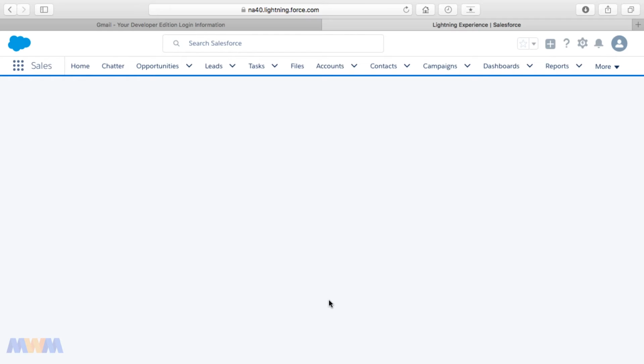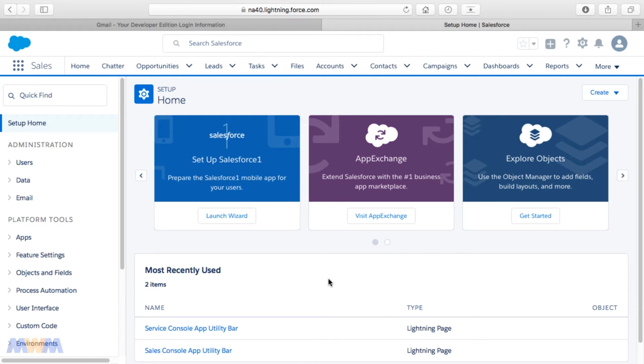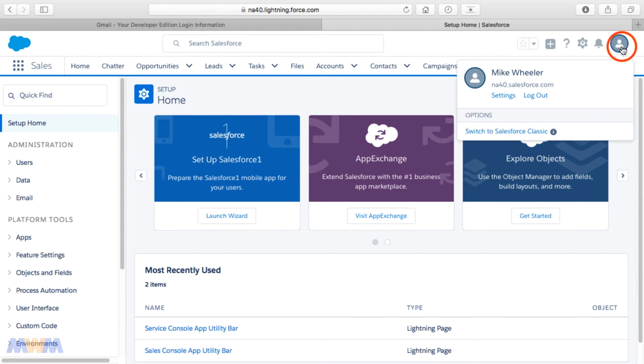And so now that we're logged in, we are in the new Lightning Experience interface. I want to show you how to switch to Salesforce Classic. A lot of what you're learning in this course is going to be in Salesforce Classic, and some of my courses deal more with Lightning Experience. So I want to show you how to switch back and forth between the two interfaces. Salesforce has recently changed to defaulting to Lightning Experience when you first log in, and that's thrown some people off, so that's why I'm recording this new version of this.